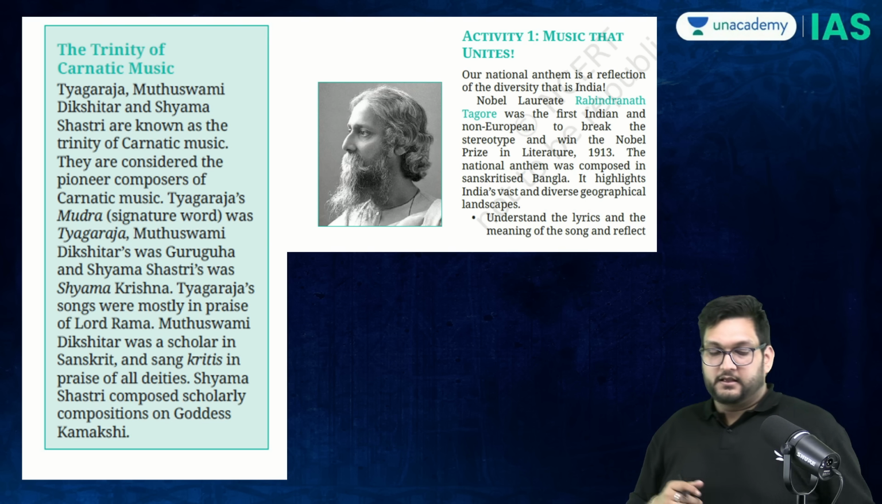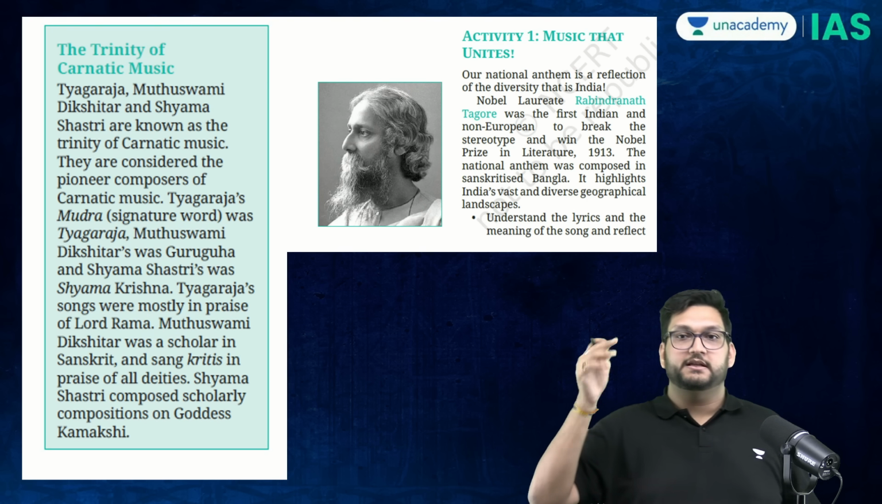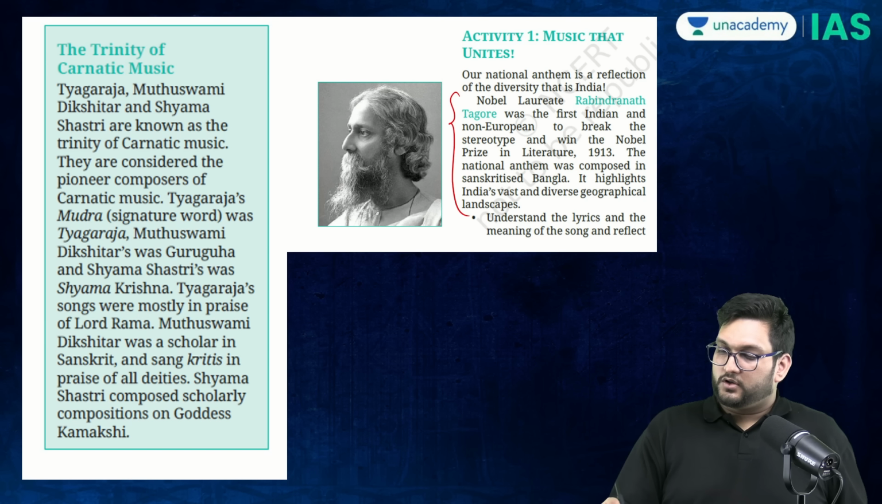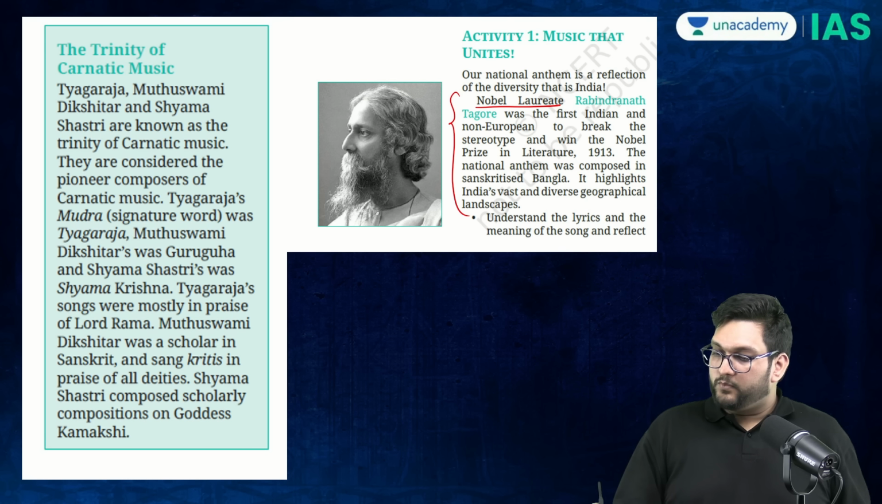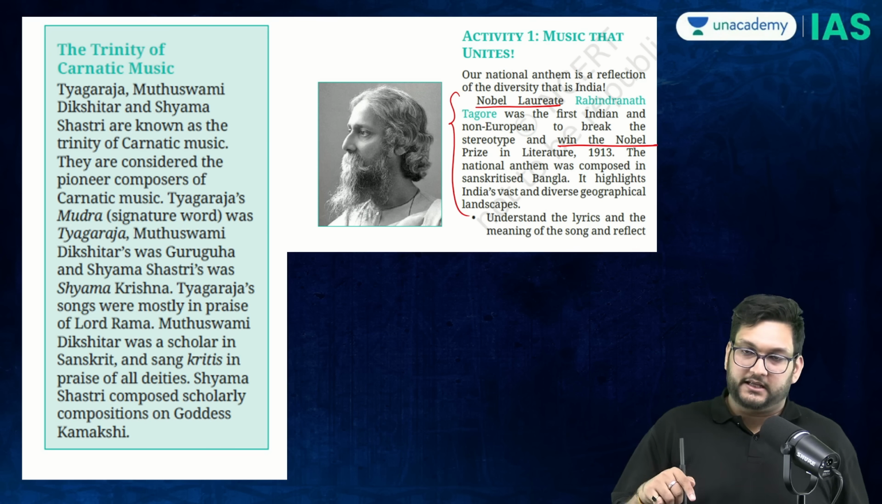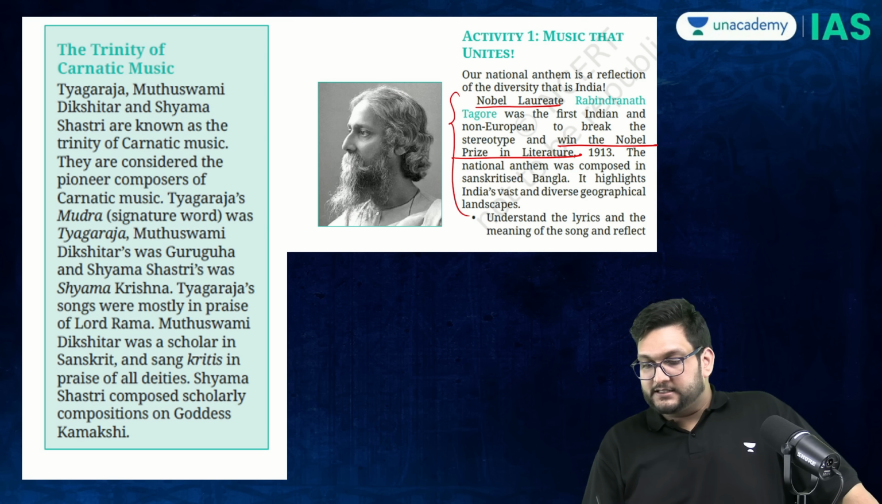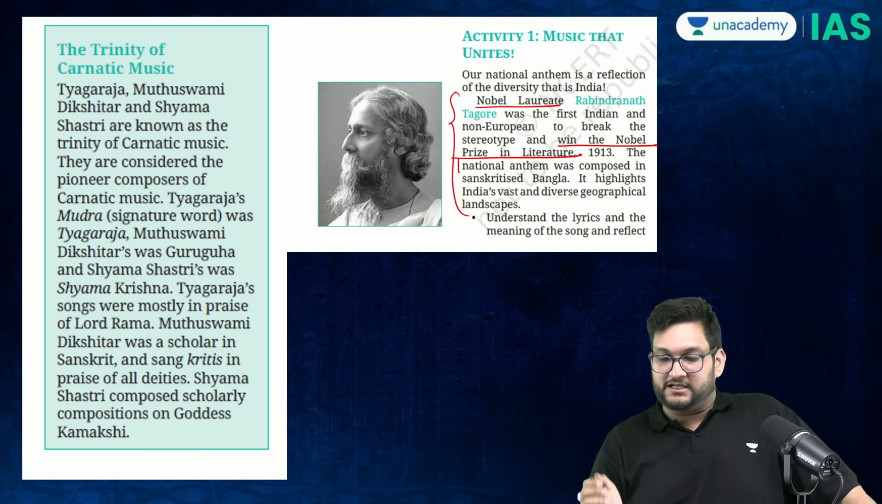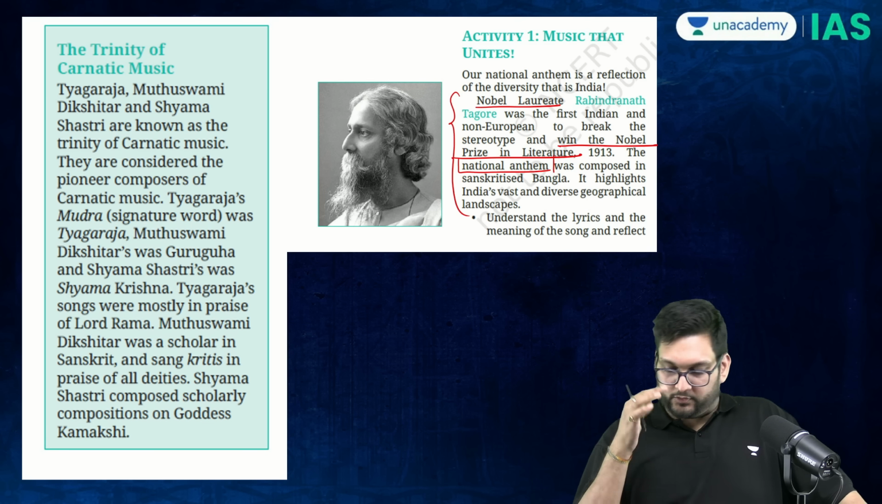Then, the last set, again something which we discuss in class also, is given in the NCERT. First, Nobel laureate Rabindranath Tagore, and how he won the Nobel Prize in 1913, breaking the non-European monopoly over it. And his composition, the national anthem, in Sanskritized Bangla, and we know that the national anthems of both India and Bangladesh were composed by him.